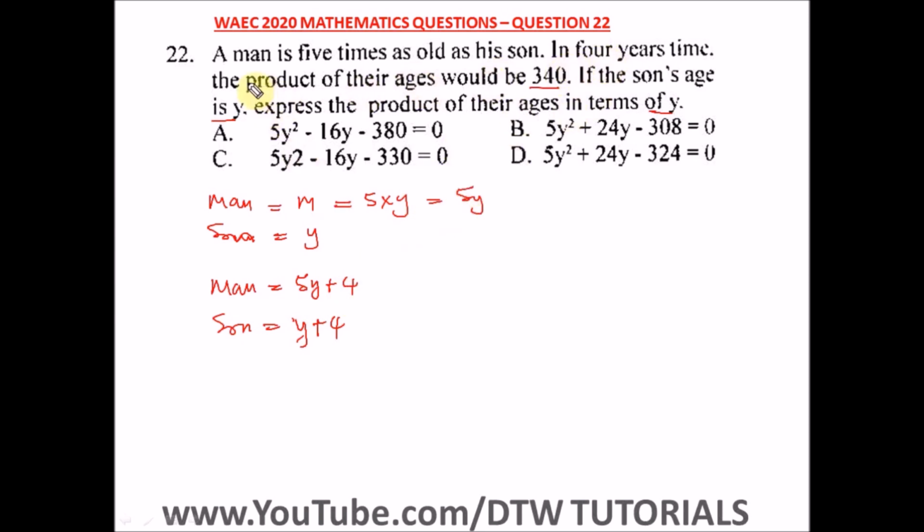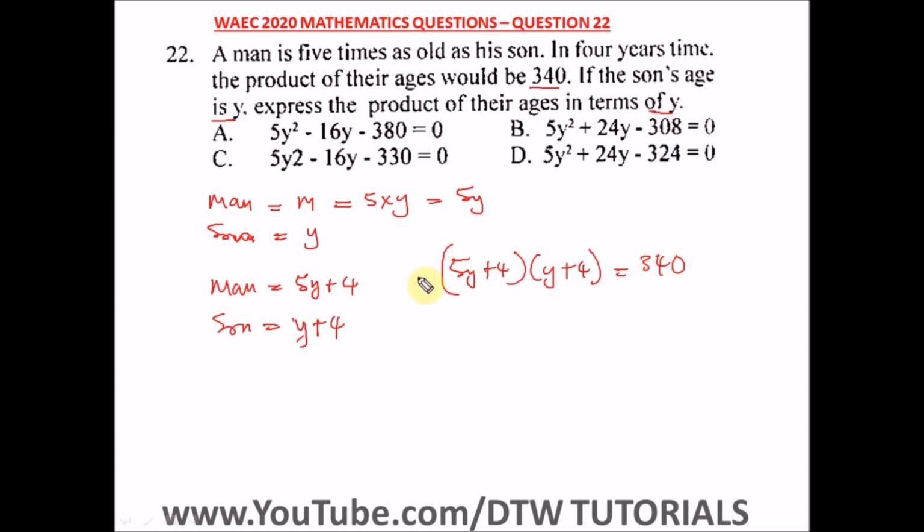So it says in 4 years' time, the product of their ages would be 340. So it means (5y + 4)(y + 4) is equal to 340.